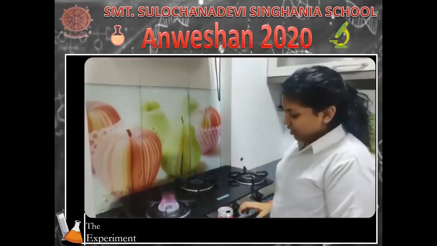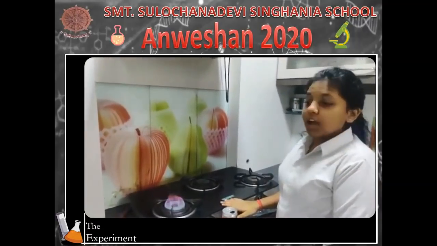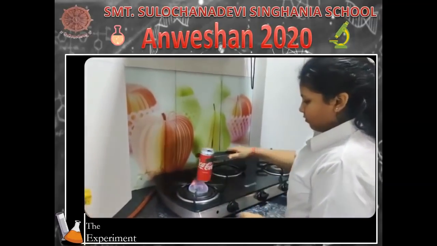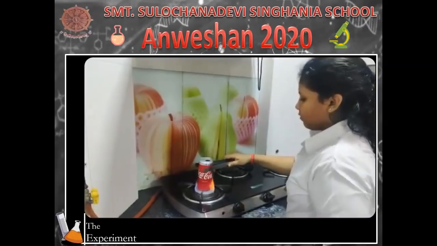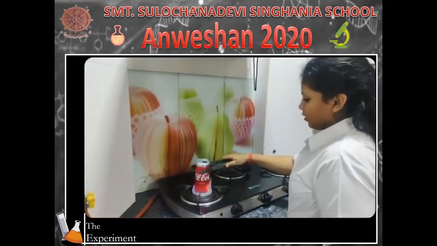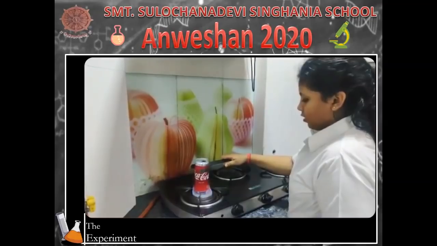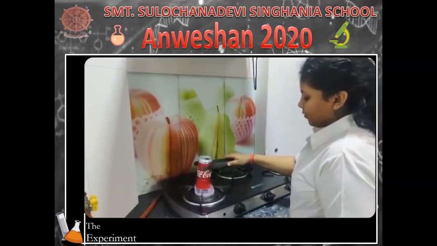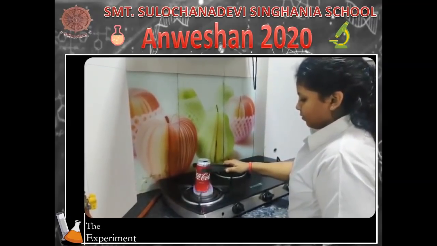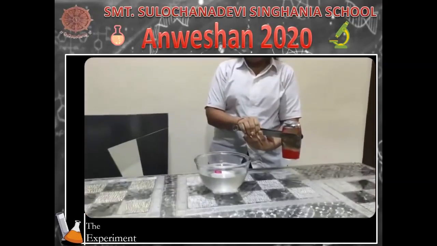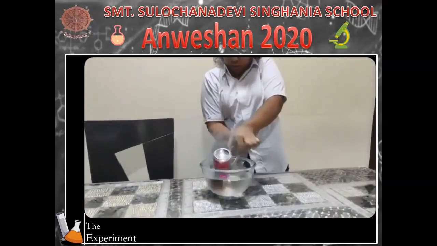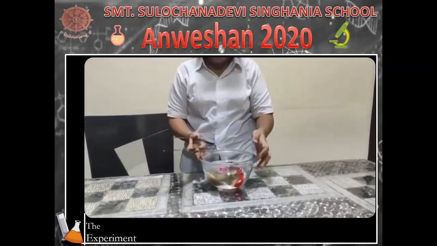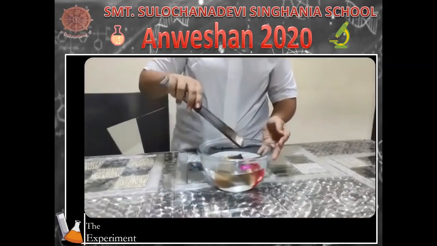Now heat the can with the help of tongs on medium-high flame until you see water vapors coming out of it. Now quickly dump this can into the water. This is how you can crush the can.